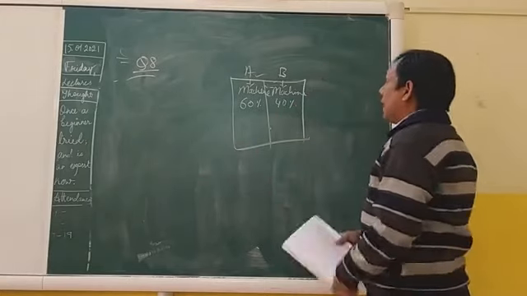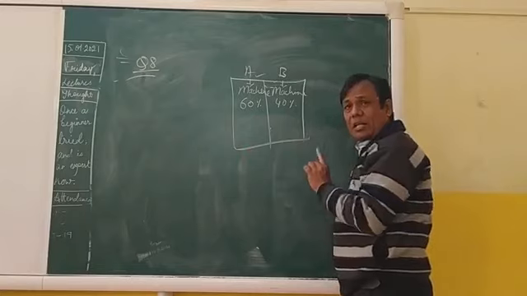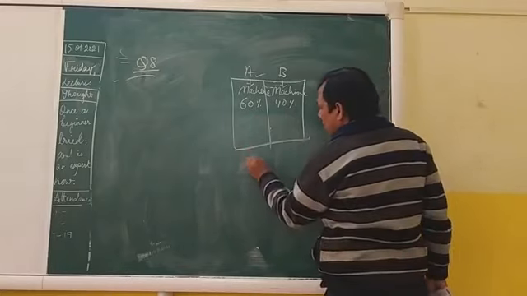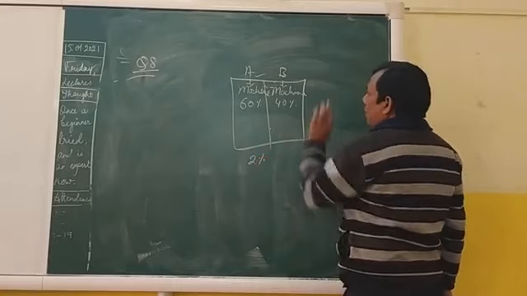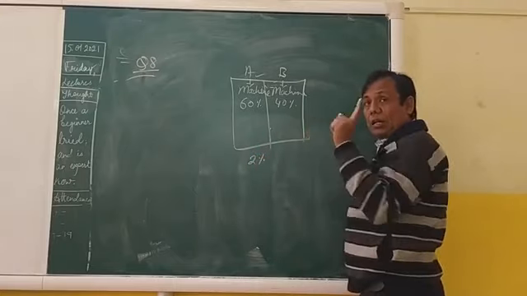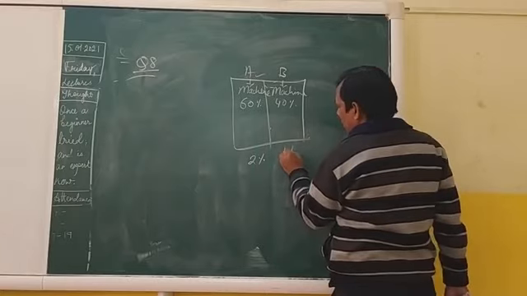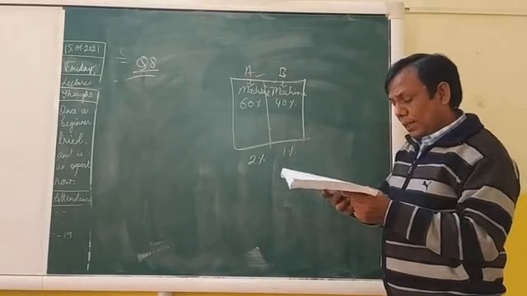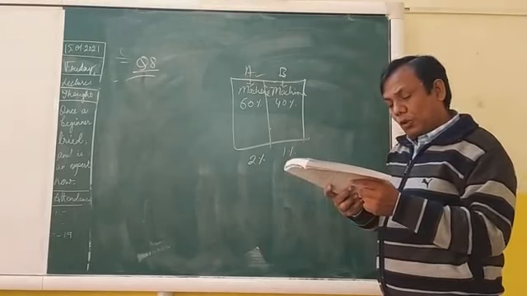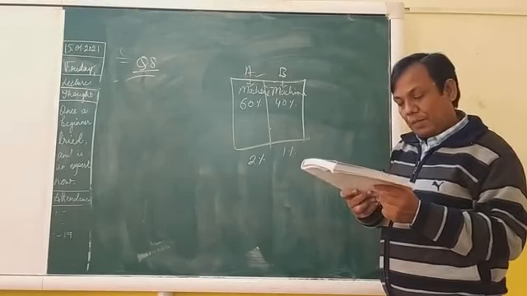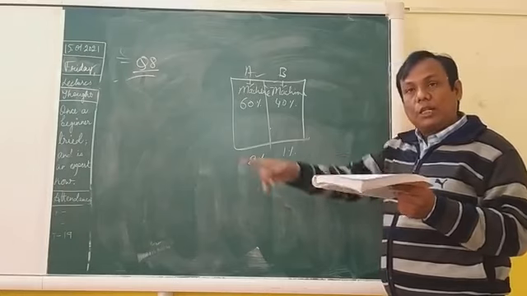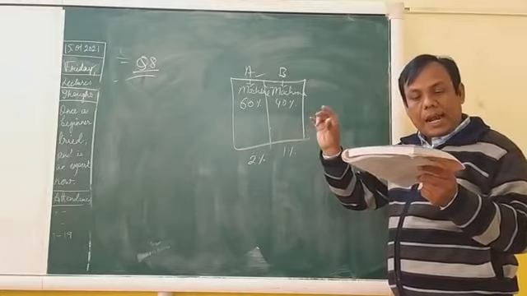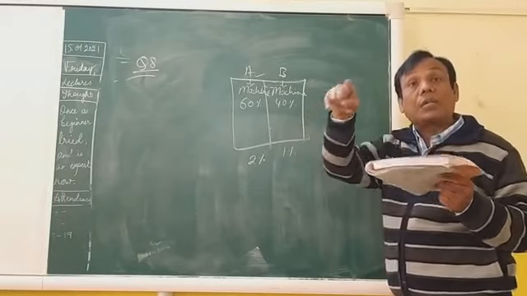So machine A gives 2% defective and machine B gives 1% defective items. All the items are put into a stockpile and then one item is chosen at random and it is found that it is defective.